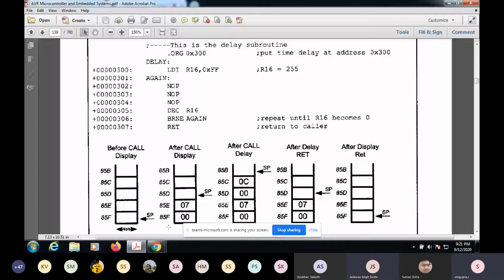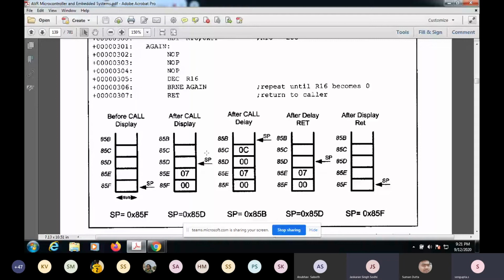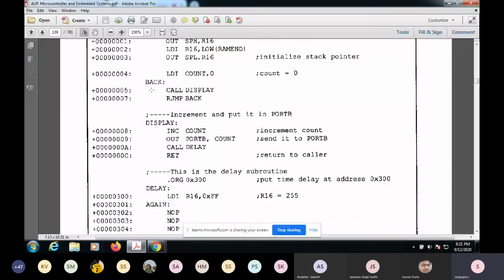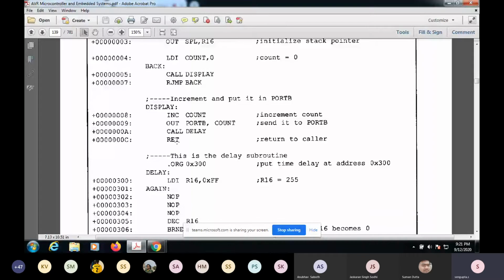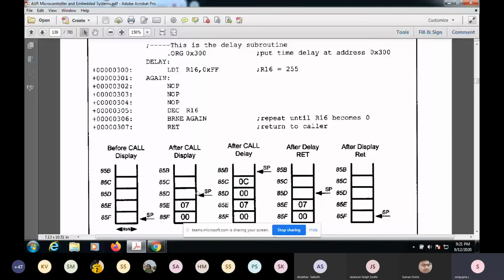The memory location is kept, because I might forget. I know that after this call display, I'm going to return back. But where should I return? The moment this return, RET, is invoked, I will read the latest value of the stack, whatever the stack pointer was pointing to, and extract it. That will be placed into the program counter, and then I'll start executing. So you got it. This is the flow.